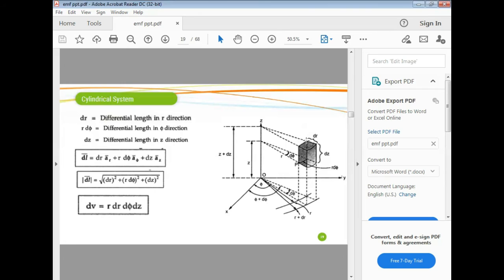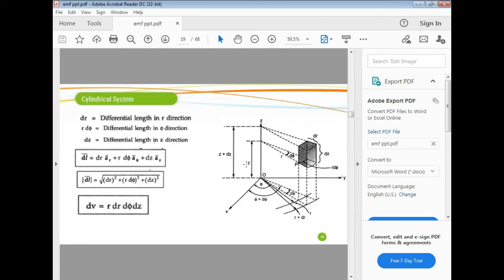This side is an arc. This is an arc shape. We have to find out the arc length. But d phi is an angle, and this distance is the radius of the circle, r. This angle is d phi. So this arc length we can say is r into d phi. So we can say this is a differential element.